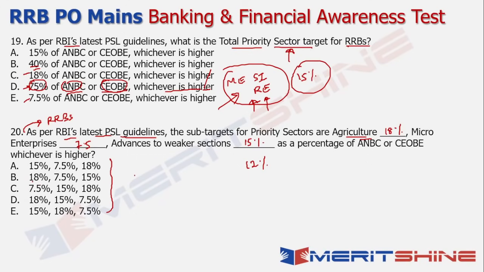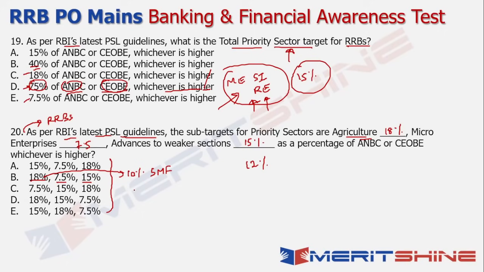It is basically talking about the 18%, 7.5% and 15%. Now again, within this 18% itself, out of the agri target for the RRBs, there is a 10% specific additional target that has been placed within this 18%, which is meant for your small and your marginalized farmers, right? So that's the context as far as the PSL for RRBs is concerned.